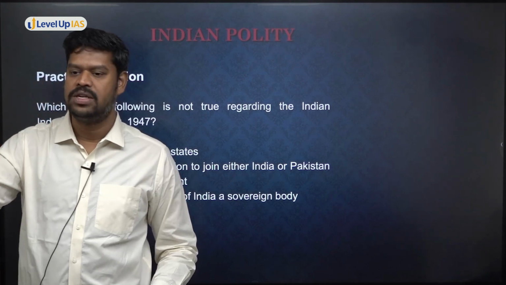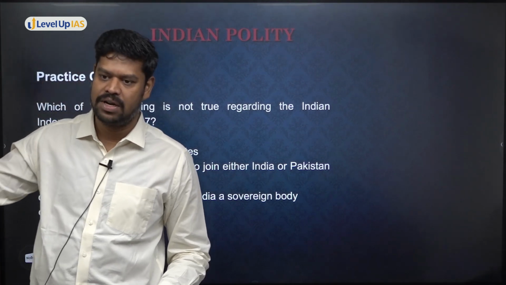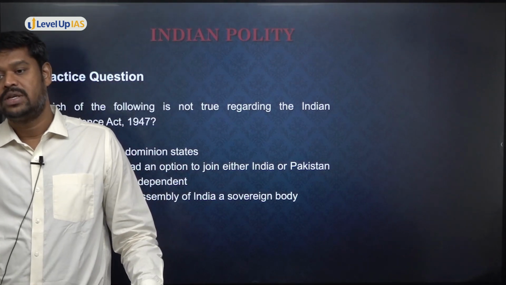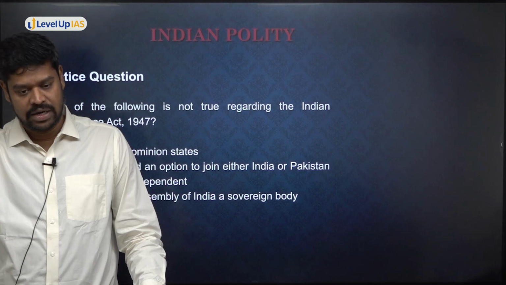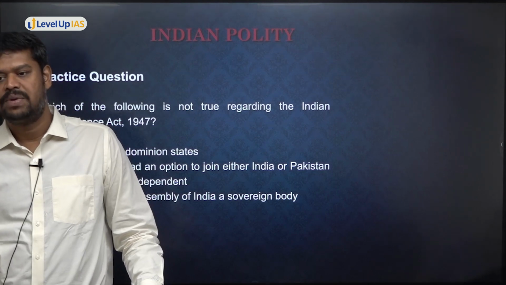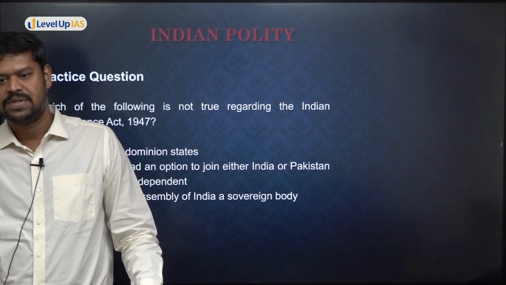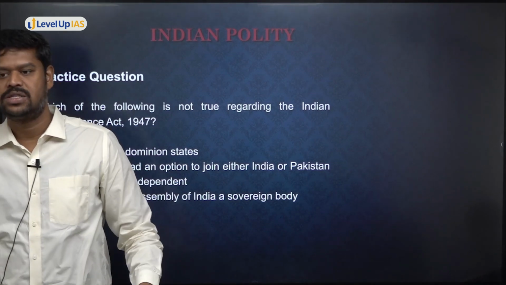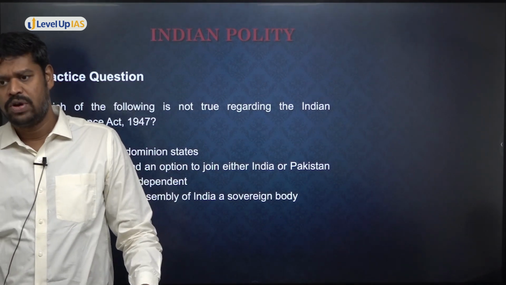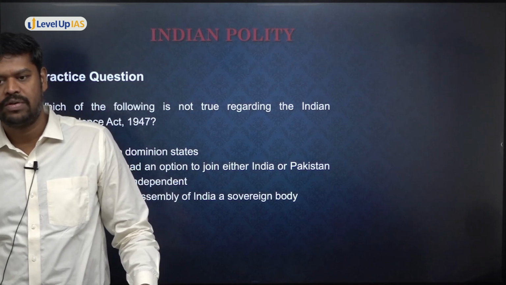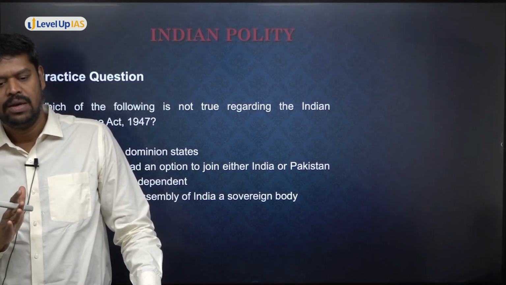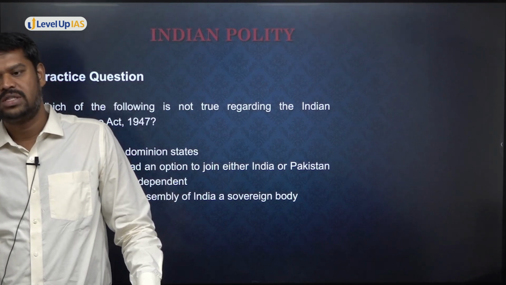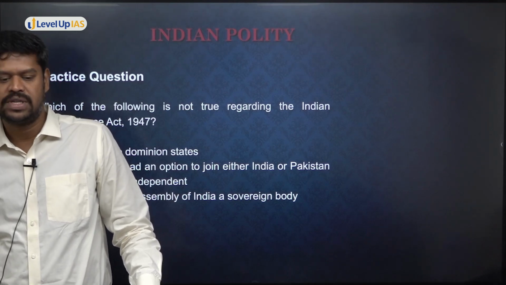Then we'll go to the union and its territories, then citizenship, then fundamental rights, DPSP, fundamental duties. Then I'll do the executives. When I do the executives, I'll do the entire executives. I'll do the president, vice president, the prime minister and the council of ministers, and I'll also make a comparison with the state executives, the governor. I'll not do it as it is in your Lakshmikant book or whatever book you are following. I'll do it in my own way, because I know this is a way that you can retain the information better. And then when I do the legislature, I'll do the union legislature as well as the state legislature.